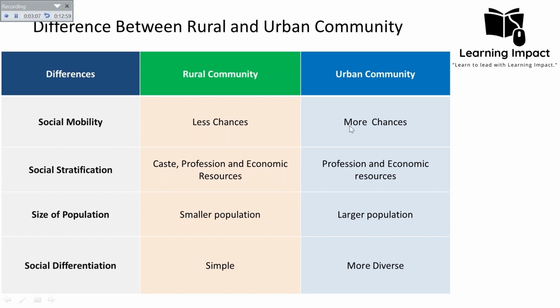Now, the other difference between rural and urban communities is social stratification, which is more or less linked with social mobility. The basis of social stratification in the rural community is caste, profession, and economic resources. In the urban community, caste usually fades away. But in the rural community, social stratification is often based on caste. Caste is one of the most rigid types of social stratification.